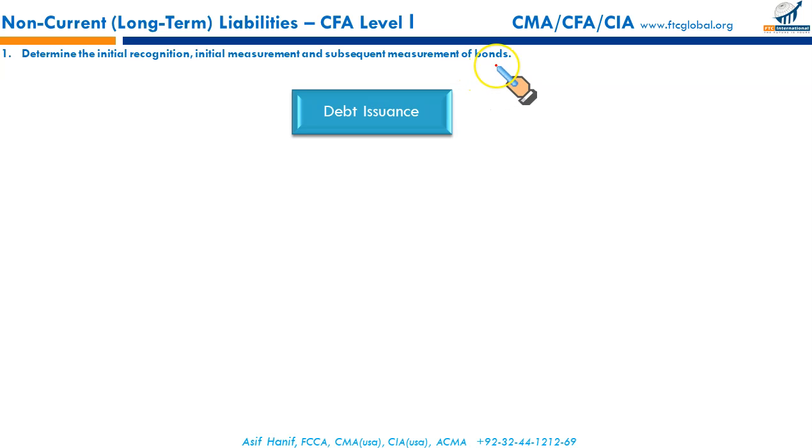What are bonds? Bonds are a principal form of long-term debt. When a company needs money, or governmental bodies need money, this is how they raise their finance, through issuing bonds. So they are a source of finance for corporations and governmental bodies.